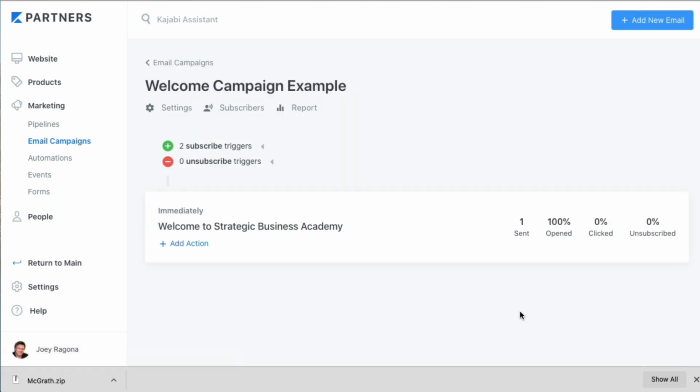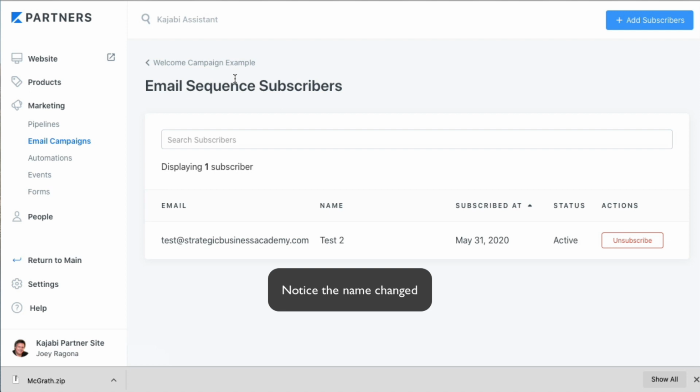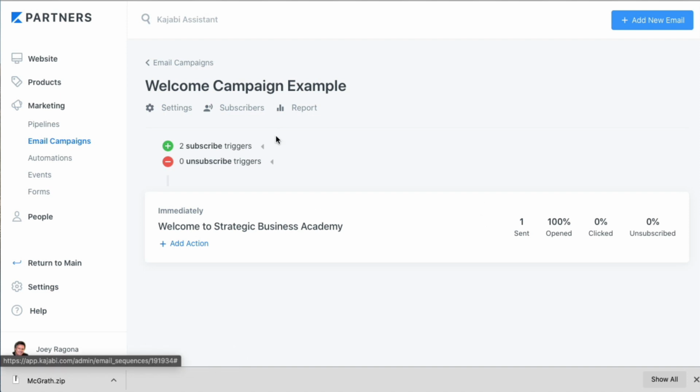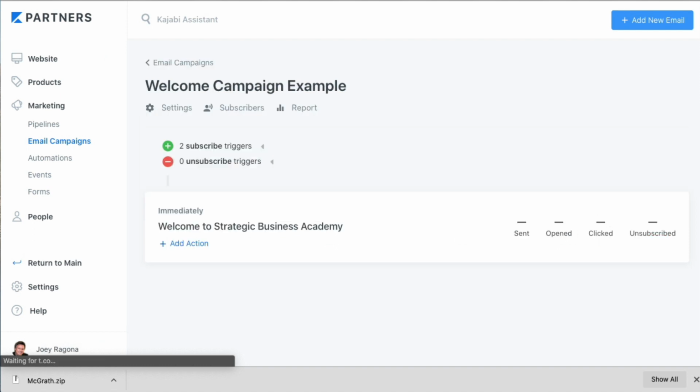Email campaigns. 1 cent. So subscribers. Yep. You know what? Looks like it's true. So if this person is subscribed to this sequence, it will not go through again. Looks like that's true. So that's something brand new to me. I did not know that, because this is kind of your subscriber list to this campaign. And if they're already subscribed here, looks like it will not go through again, because I did not get anything on this side.